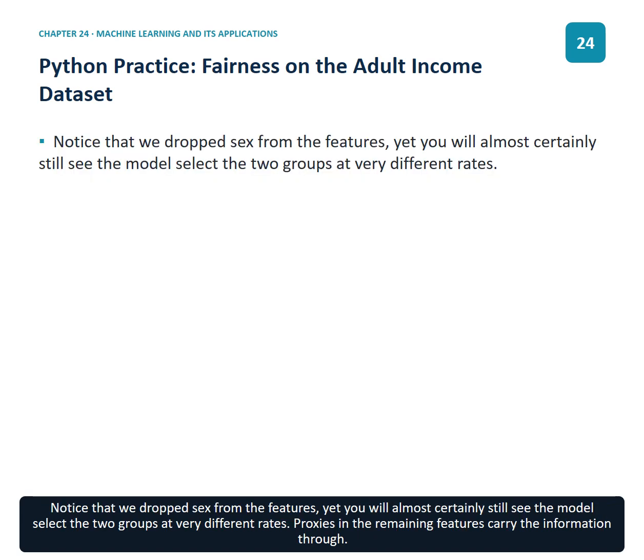Notice that we drop sex from the features, yet you will almost certainly still see the model select the two groups at very different rates. Proxies in the remaining features carry the information through.